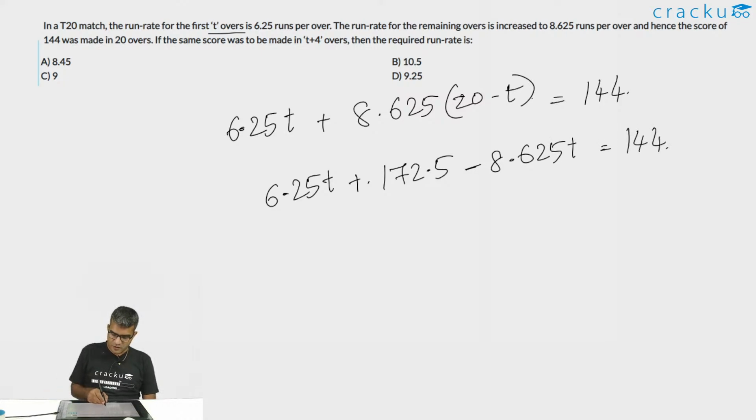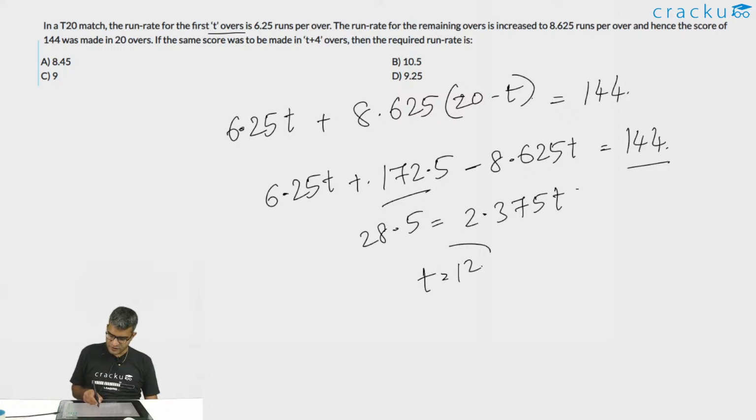Or the value of 172.5 minus 144 will be equal to 28.5. This is equal to 2.375t, or the value of t is equal to 12.